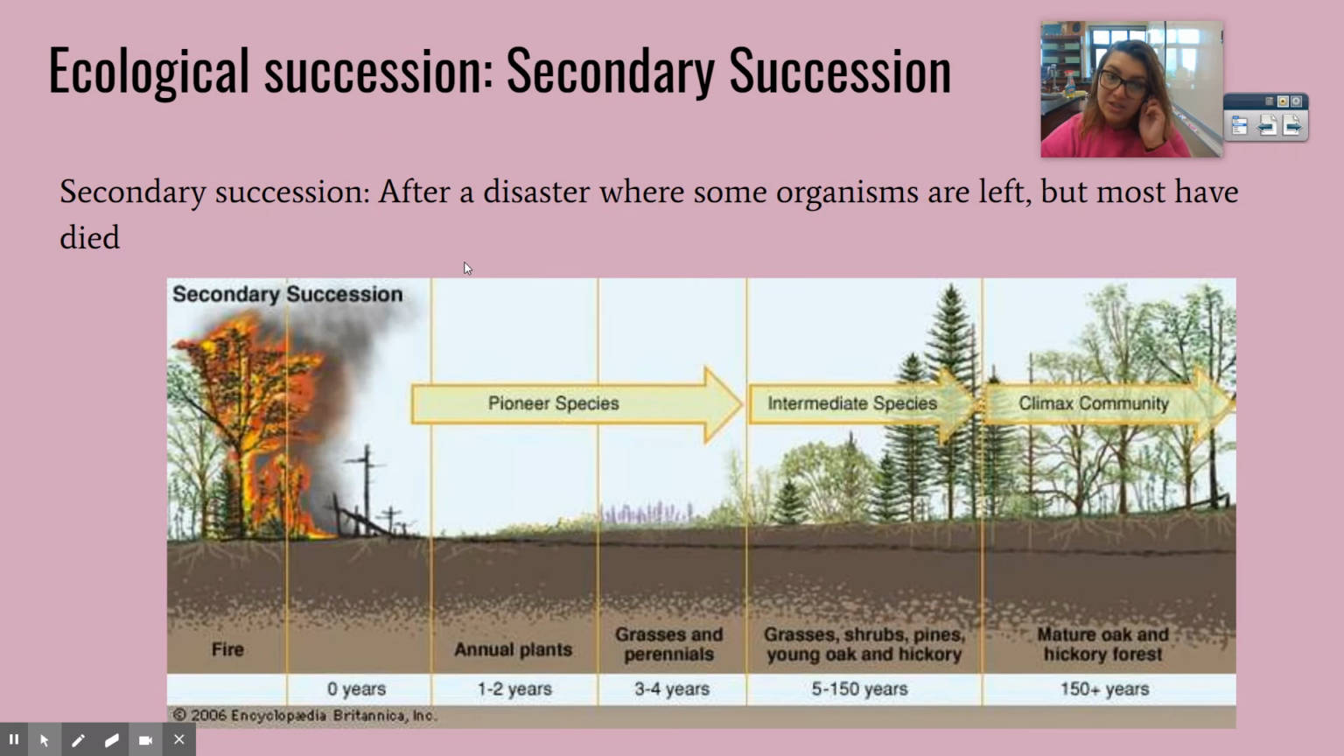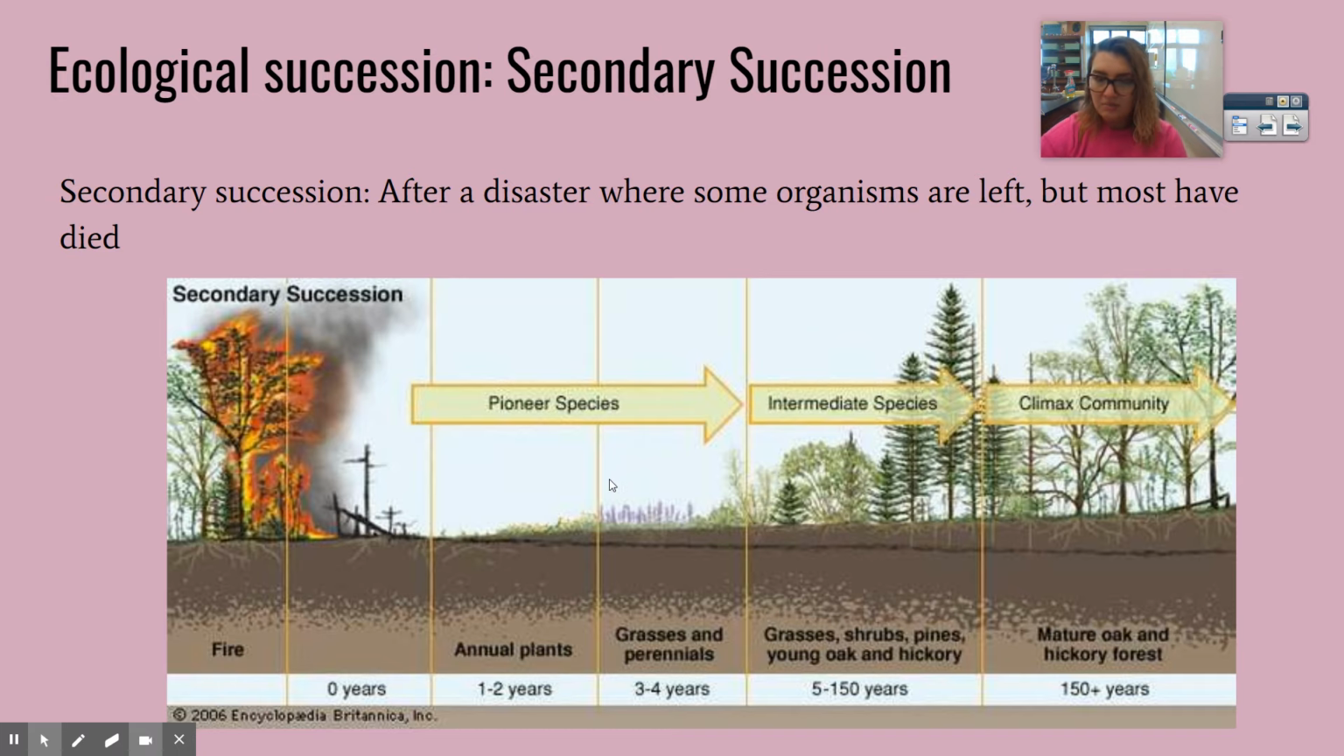Secondary succession is when there's soil left. There might not be any organisms, but as you can see here, there is still fully developed soil. Most have died, though some could actually still be surviving. A good example of something that could cause this is a wildfire where everything burns down.